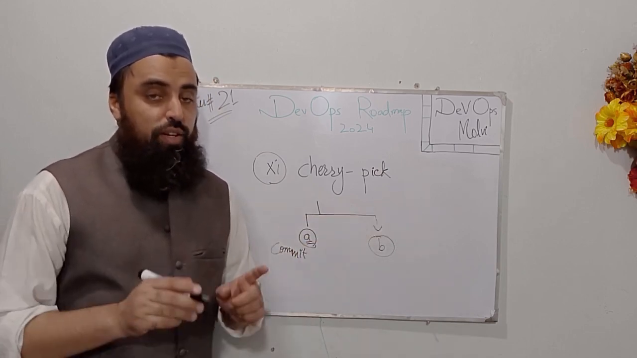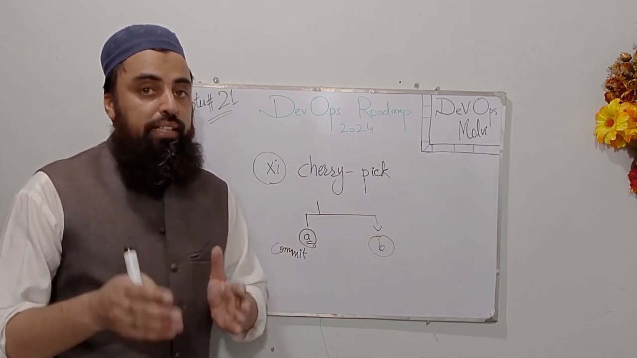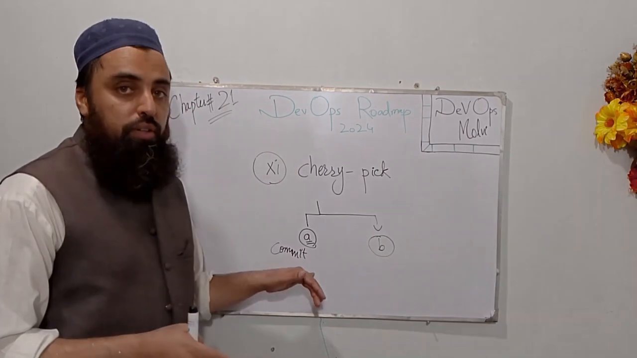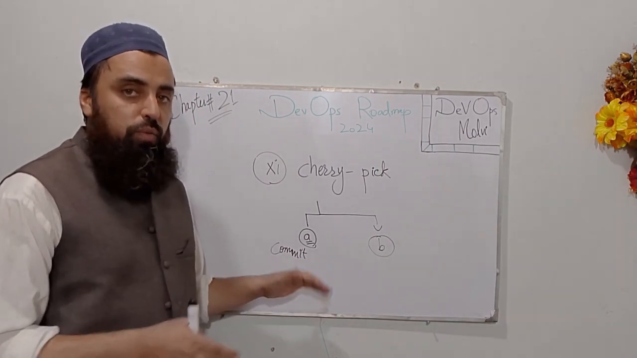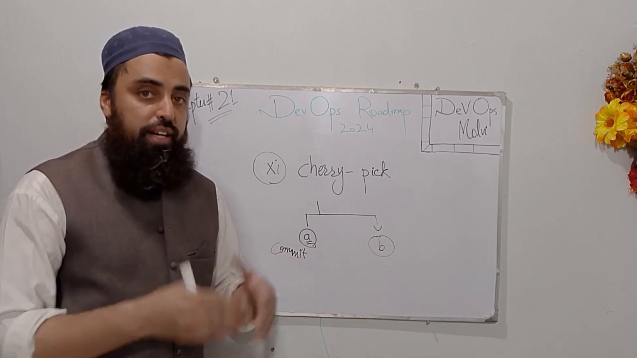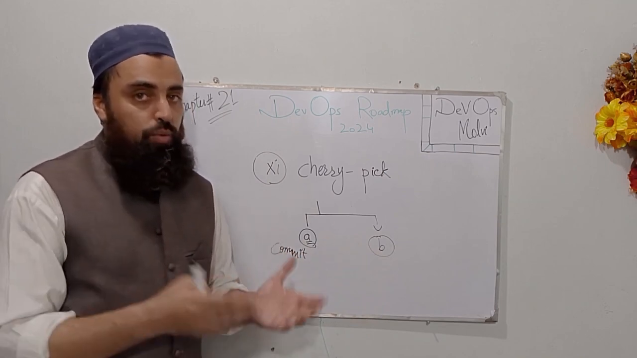And guys, this is one of the most important interview questions, what do you mean by cherry picking in Git? So cherry picking means to copy one commit from one branch to another branch at the same time, and it can also be used to undo some changes in one branch.